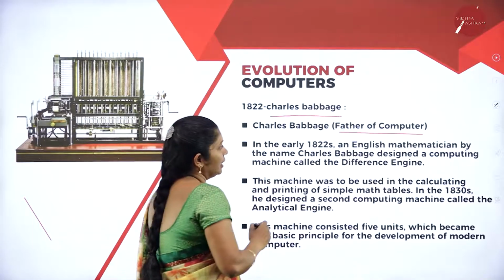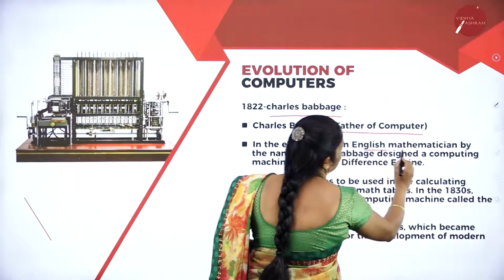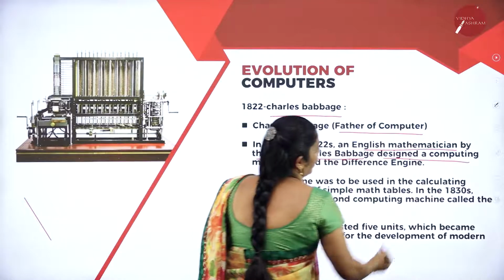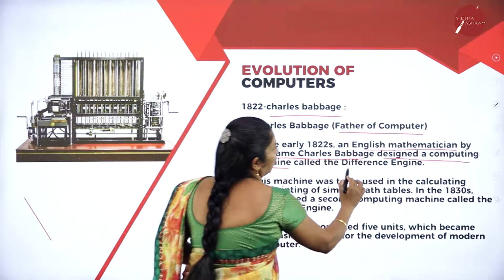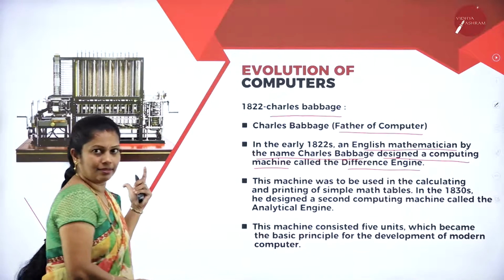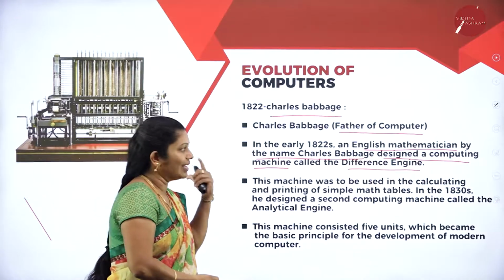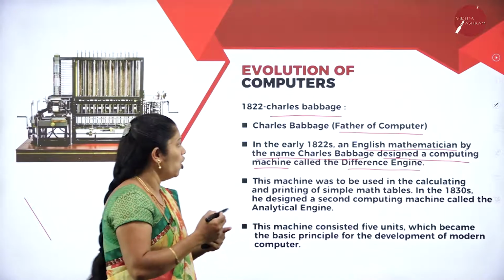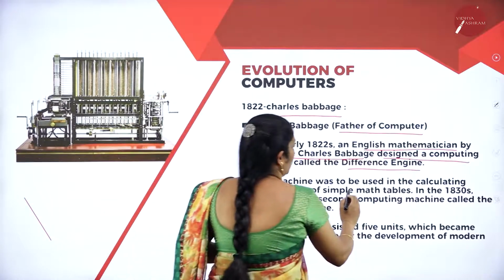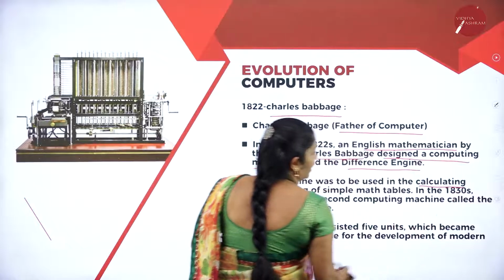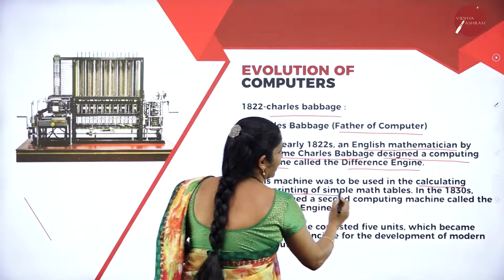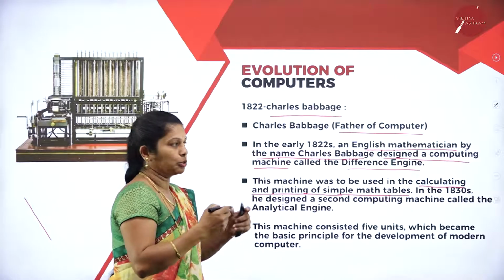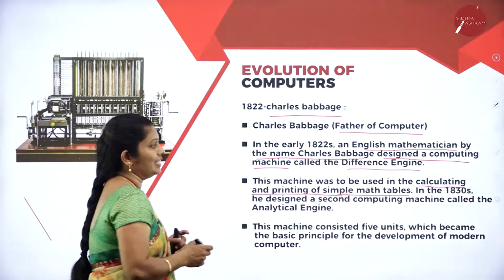And in the early 1820s, an English mathematician by the name of Charles Babbage designed a computing machine called the difference engine. He developed one engine called the difference engine. Here he could perform all types of operations. This machine was to be used in calculating and printing mathematical tables. To print that also we are using this difference engine.